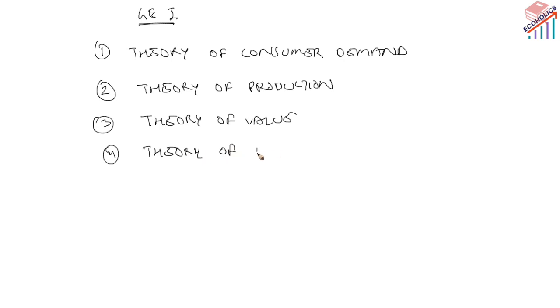The fourth one is the theory of distribution. Under the theory of distribution, we have neoclassical distribution theories like the marginal productivity theory. Also we have Euler's theorem, monopoly, bilateral monopoly, and some macro distribution theories given by Ricardo, Marx, Kaldor, and Michal Kalecki. These are vital information for paper 1 of the Indian Economic Services. And the fifth one is welfare economics.